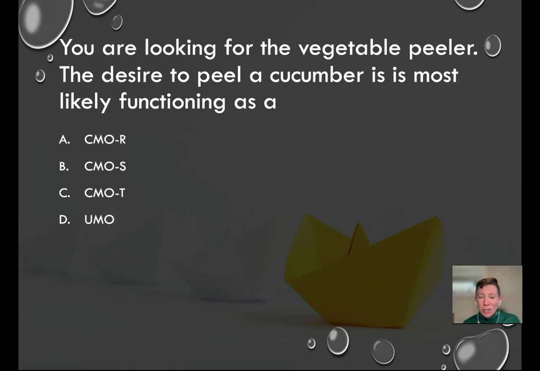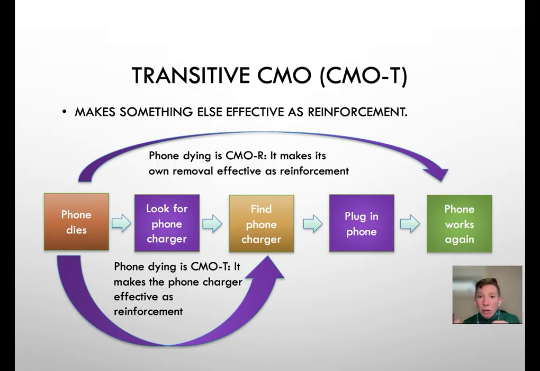C, CMO-T, is the correct answer here. Here's why. A CMO-T makes something else effective as a reinforcement. So this is an example with finding your phone, but you could put peeler in here too. You wanting to eat peeled cucumber is the thing that makes finding the peeler effective as a reinforcement.